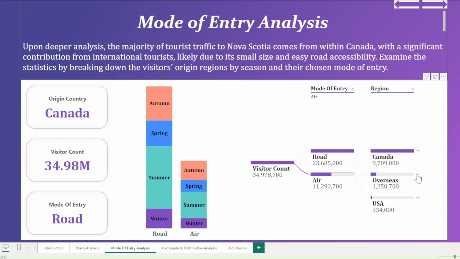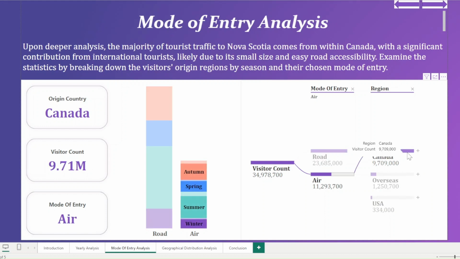Now, we can go a bit deeper past overseas to see which country the tourist is actually originally from. But in this case, the graph just becomes bigger. But if we need to see the information, it is there. Right now, if I select Canada, in this case, the air travel stacked column is updated with our numbers.